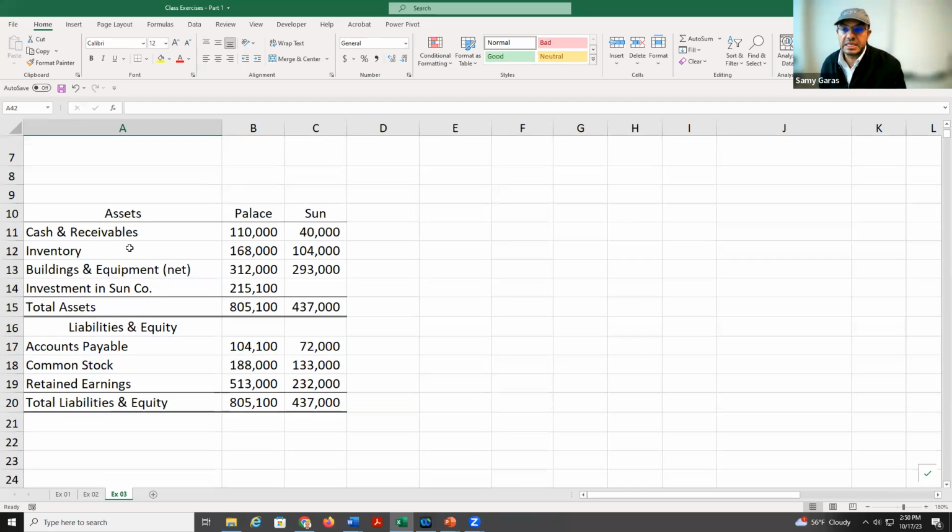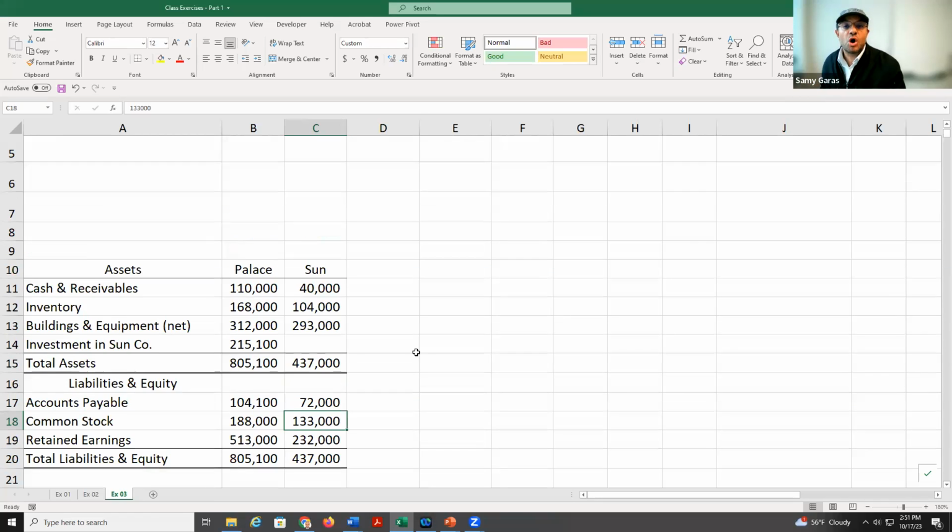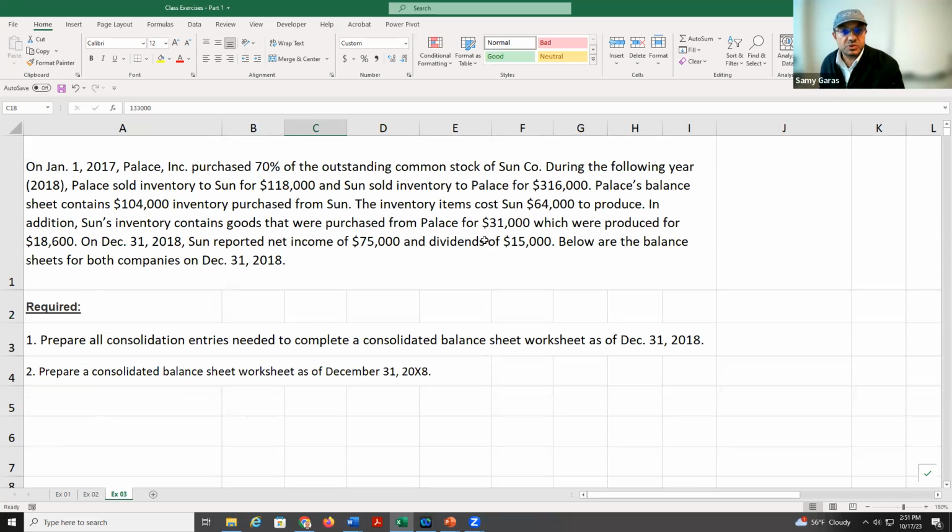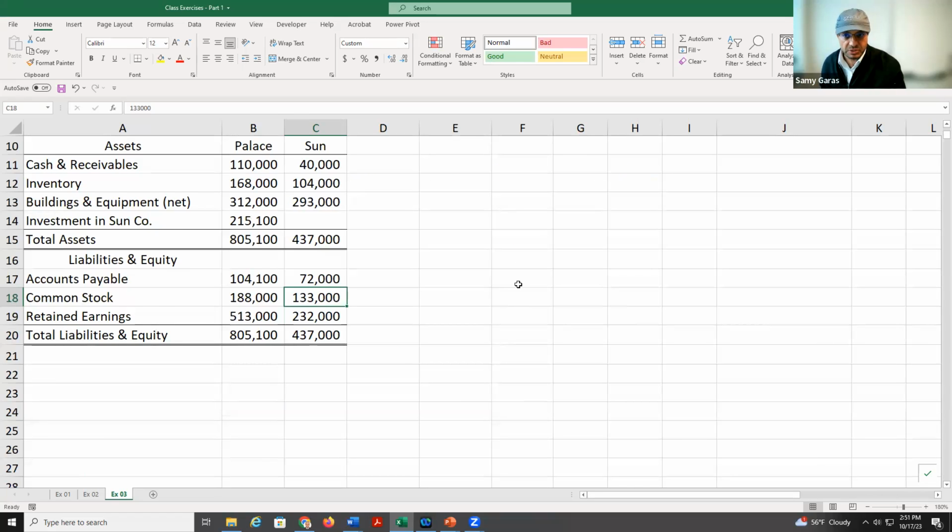So here is the balance sheet that came out from the parent and the subsidiary together. Remember, here we have common stock from the subsidiary, 133, and retained earnings, which includes net income and dividends. So the 232 is after the net income of $75,000 and the dividends of $15,000.